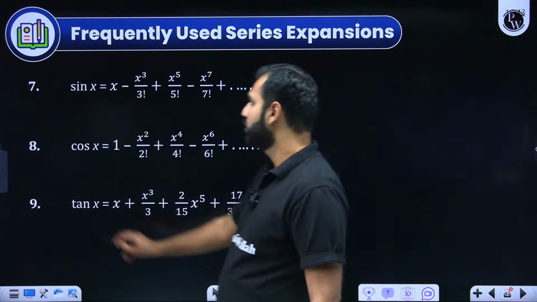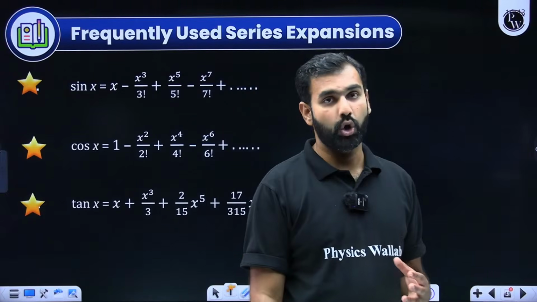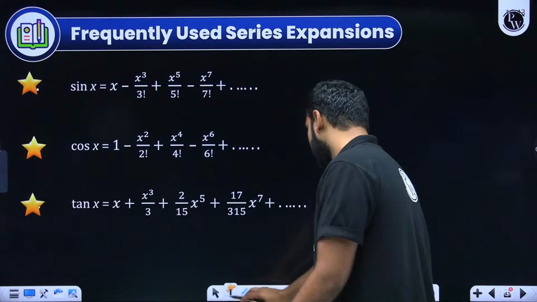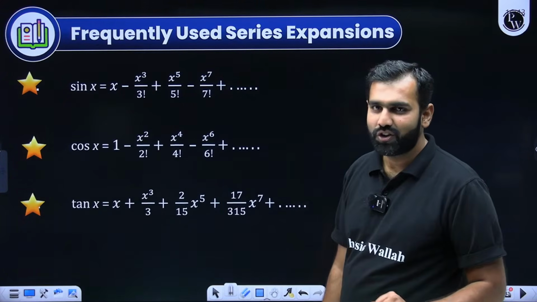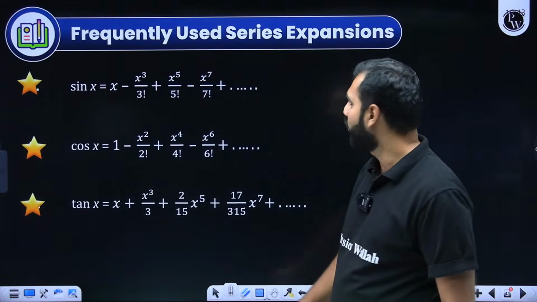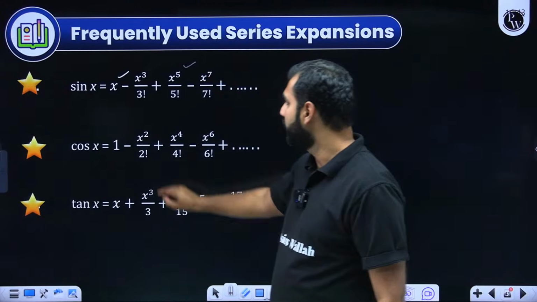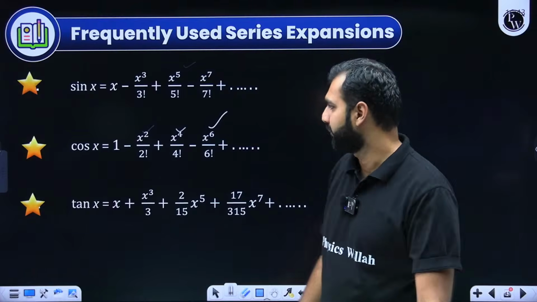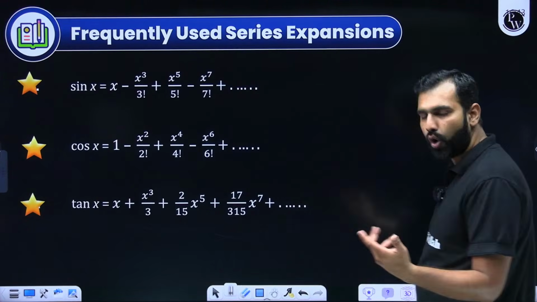Now, with that, when I move ahead, few more. Sine, cos, tan, you should remember them because questions are asked where you use them a lot. The expansion of sin x, how I personally remember it, I always remember it like this, that sine and cos are what? Odd and even functions. So with the sine being odd, what we know is odd powers will be there. With cos being even, all the even powers will be there. And alternatively, plus minus will be there. Did you get that? And tan x is again an odd one. So power odd will be there.